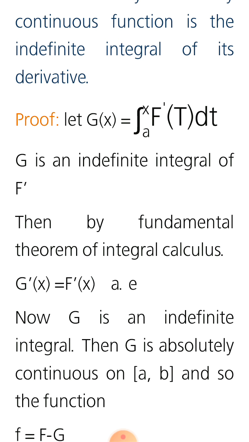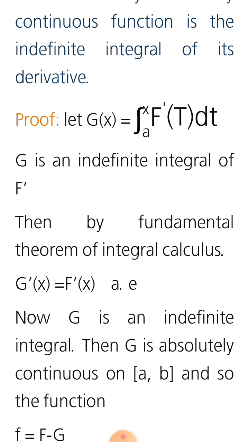Now the fundamental theorem links the concept of differentiability of a function with the concept of integrating a function. Let f be a continuous real valued function defined on a closed interval [a, b]. Let capital F be the function defined for all x in the closed interval [a, b] by F of x is equal to the integral from a to x of f of t dt.